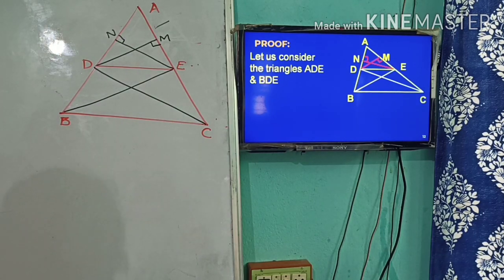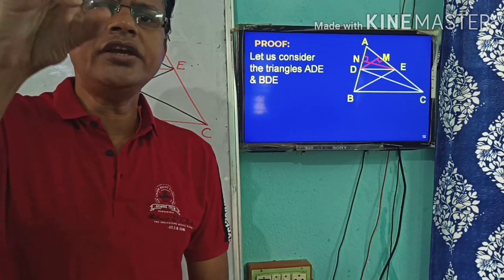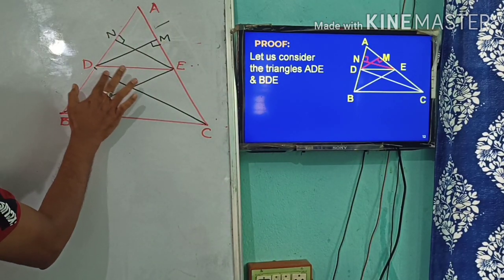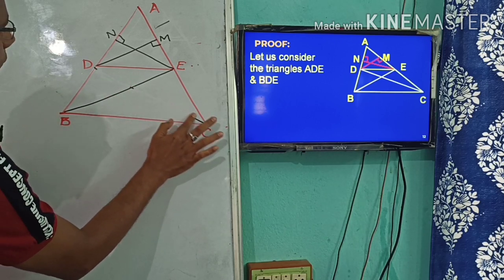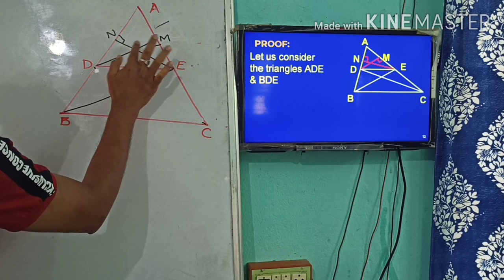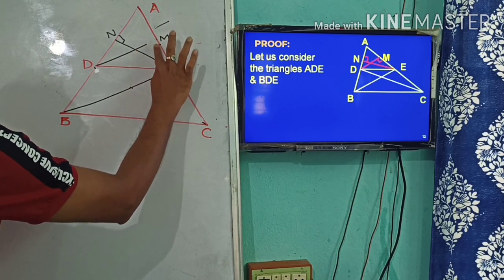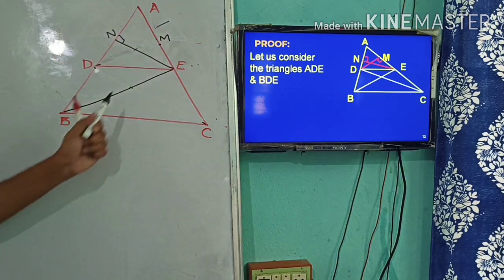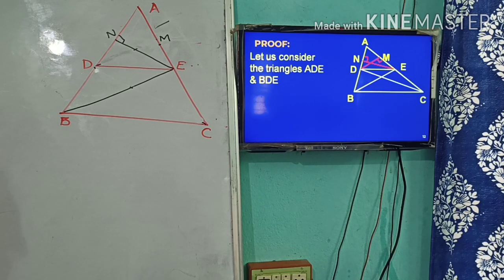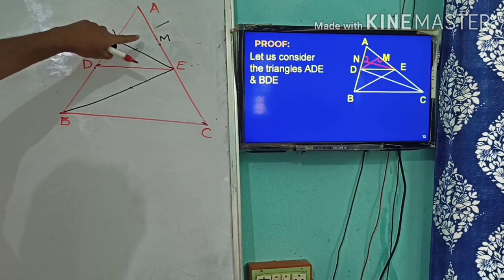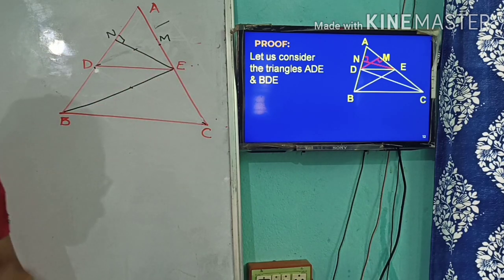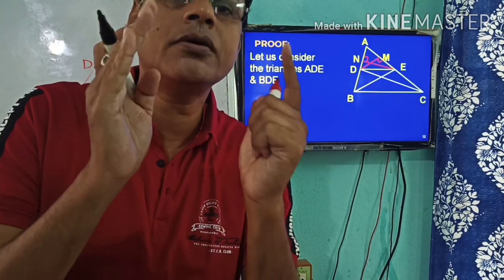And for this, just erase the lines from your mind. I want to erase these 2 lines for a clear vision of the figure. I am erasing these 2 lines. Is that clear to you? Now you will have a clear picture here. It is clearly visible this is the triangle ADE and this is the triangle BDE. In these two triangles, let us find the ratio of the areas.